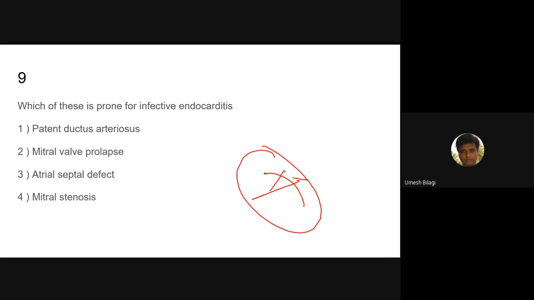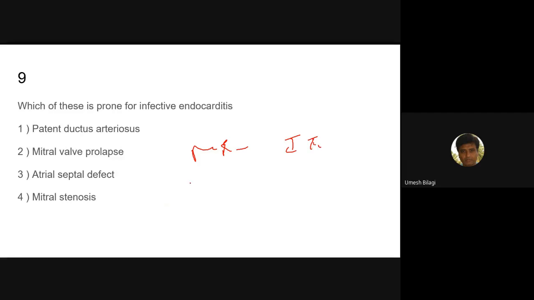The ventricle is a high pressure chamber, so it pushes blood with pressure, so it can damage the endocardium and form a nidus for infective endocarditis. You got it? So in MR, it is prone for IE, but not MS. This mitral stenosis is notorious to cause infective endocarditis.